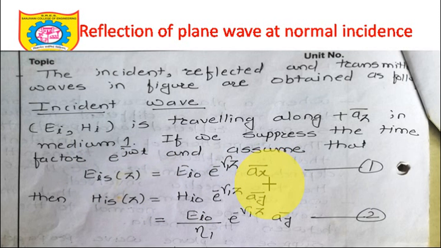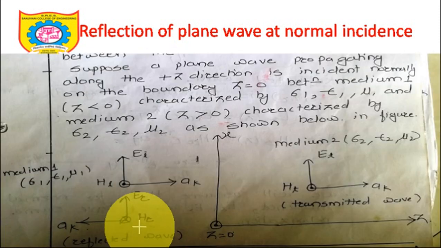If I have got the equation for EIS, can I write the equation for HIS according to the Poynting theorem? Yes, definitely. So HIS of z is equal to HI0, the initial amplitude, e raised to minus gamma 1 z, ay bar. Why is it ay bar? Once again I will take you back here.